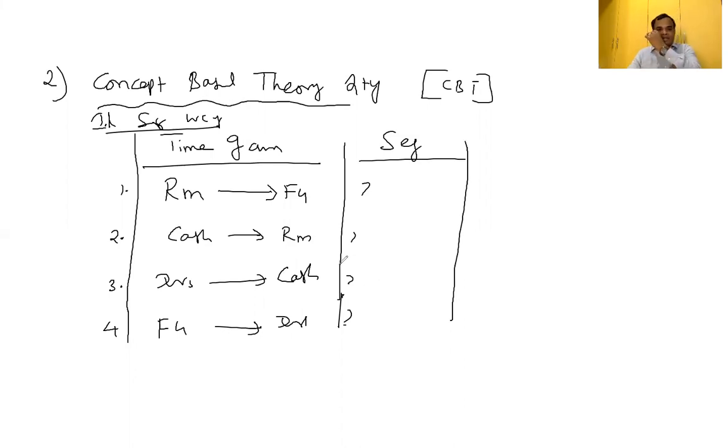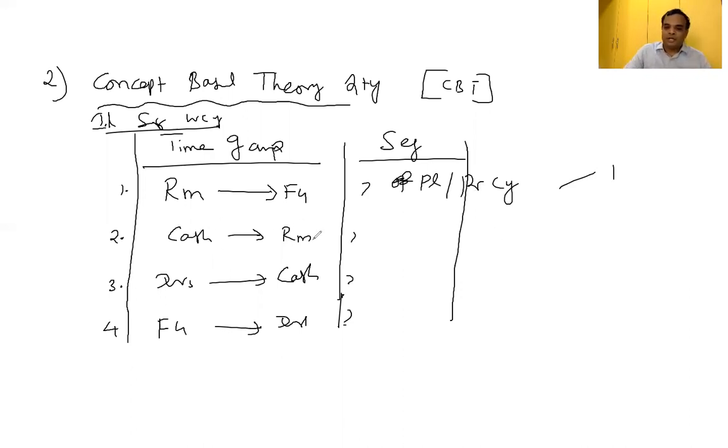A 2 column table will be there in the exam question, and the first column will have the time gap and the second column will have the question mark. Now, in this juncture, how to answer? Raw material we are converting into finished goods. Conversion of raw material into finished goods is called production cycle or process cycle. The answer for the first one is production or process cycle. If the answer is correct, you will get the 1 mark.